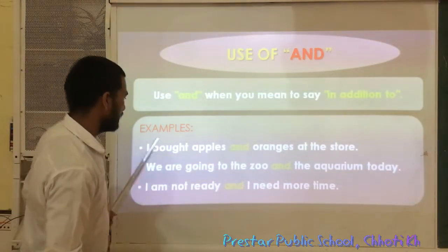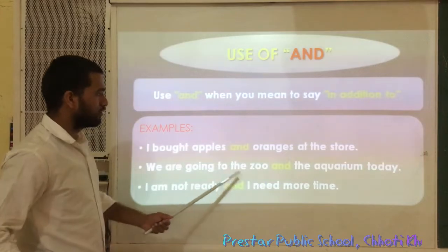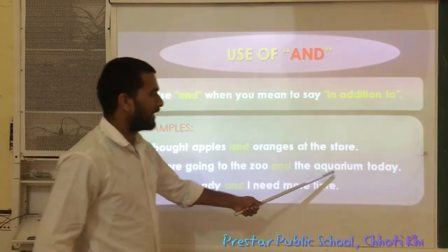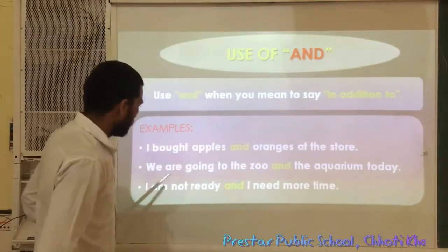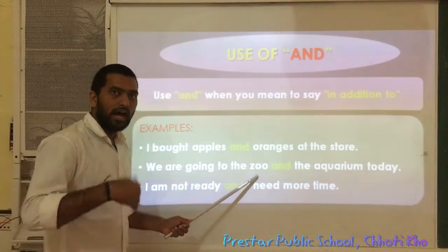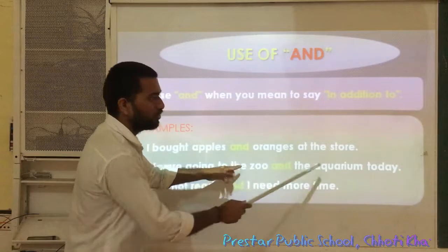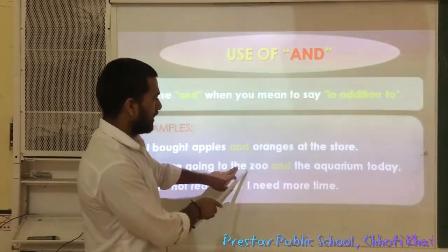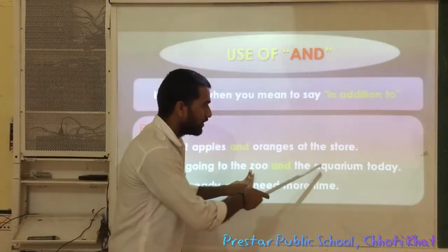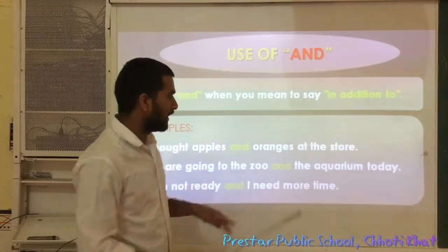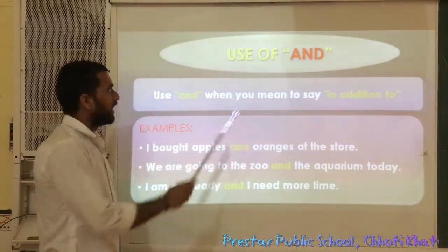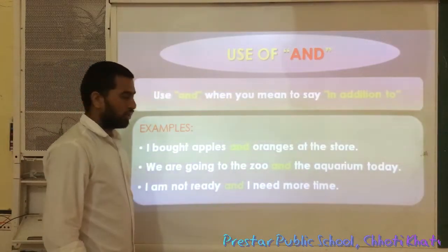Okay. Second one, see. We are going to the zoo and the aquarium today. Means we are going to the zoo, also the aquarium. Here we are telling these two things together. In addition to the zoo, we are also going to the aquarium. Okay. In this type of situation we use and as a coordinating conjunction.